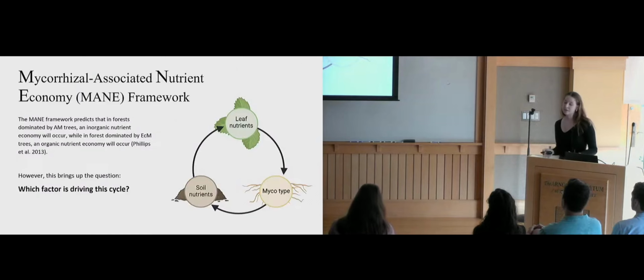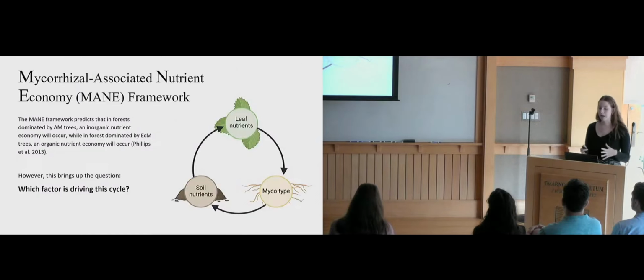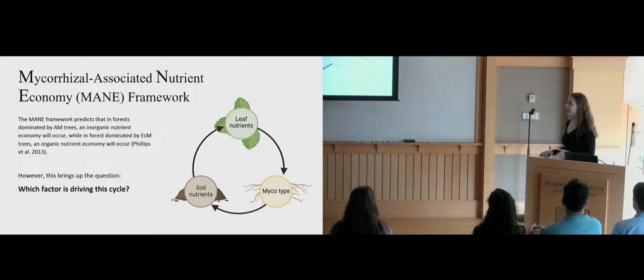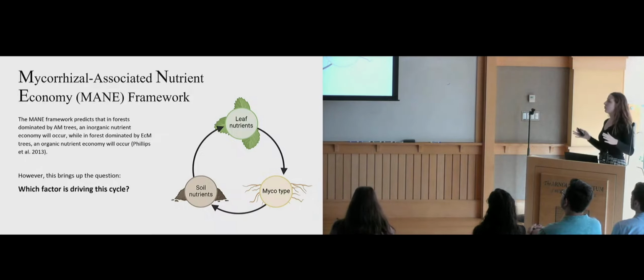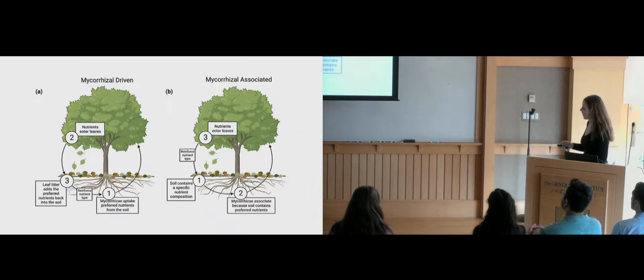And so the mycorrhizal-associated nutrient economy, or MANE framework, predicts that in forests dominated by AM trees, an inorganic nutrient economy will occur, while in forests dominated by ECM trees, an organic nutrient economy will occur. And that's referring to this relationship between the soil nutrients, the leaf nutrients, and the mycorrhizal type. But that brings up the question, which factor is driving this cycle? And so there are two main hypotheses.